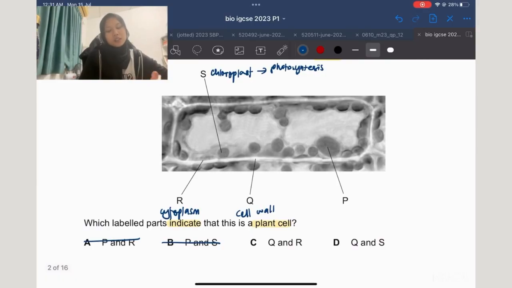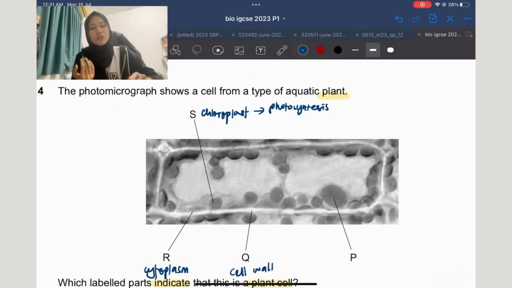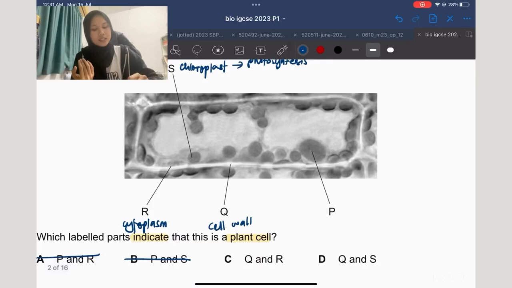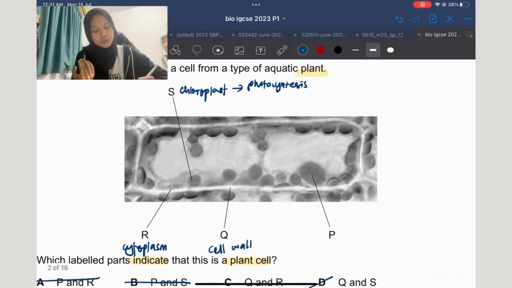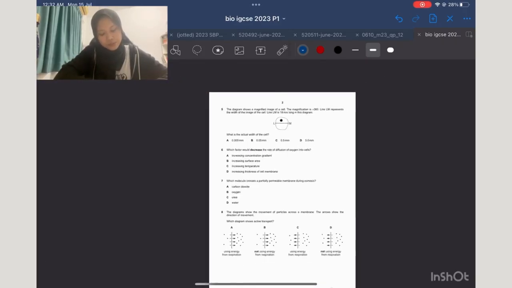So it left you with C and D, which is Q and R and Q and S. So let's see. R is a cytoplasm. Both animal cell and plant cell have cytoplasm, so it doesn't indicate a plant cell, because it can still be an animal cell if you have cytoplasm. So the answer is Q and S, which is cell wall and chloroplast.